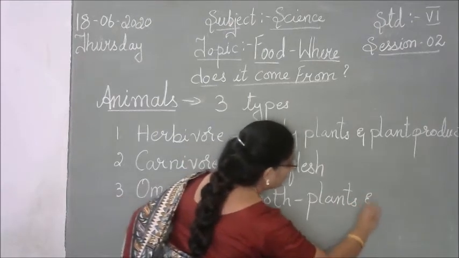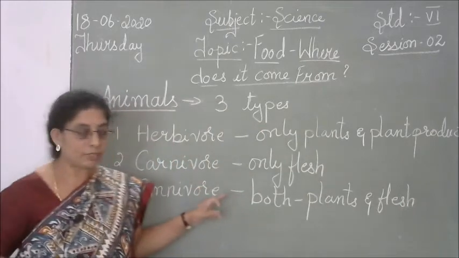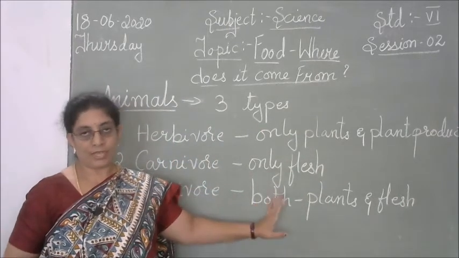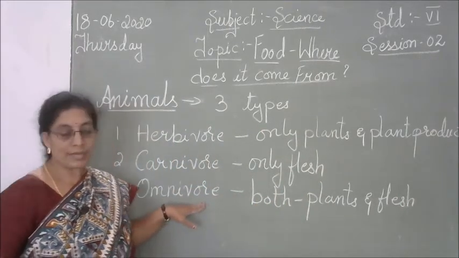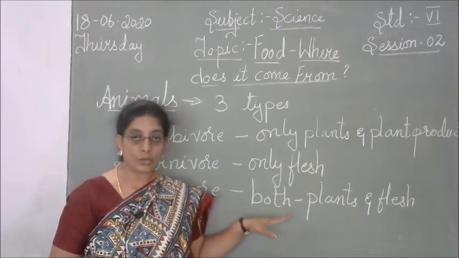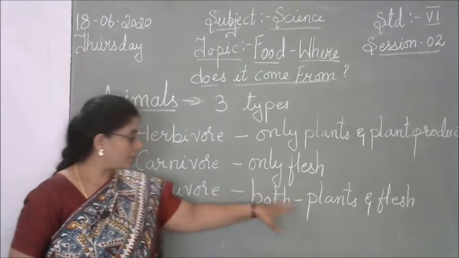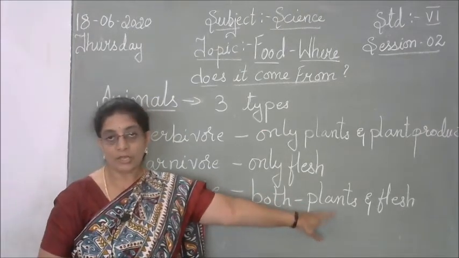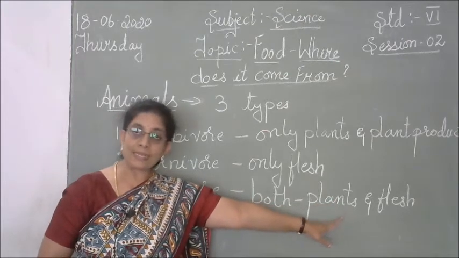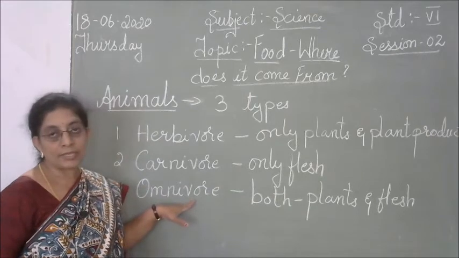Plants and flesh. It eats both plant and flesh. Okay. So for example, if you see dogs, cats, crow, all these come under omnivore. So for example, the cats and the dog, they even drink the milk, they eat the meat and the birds. So that is why they are called omnivore.